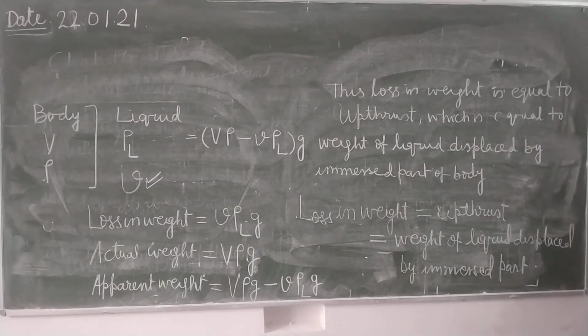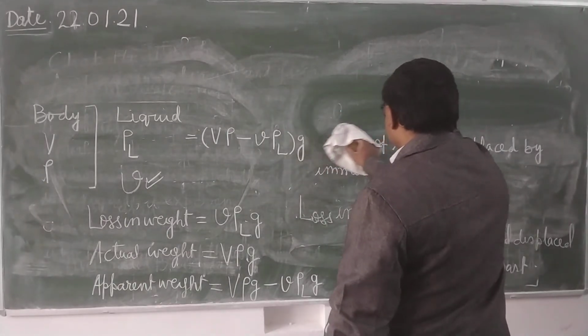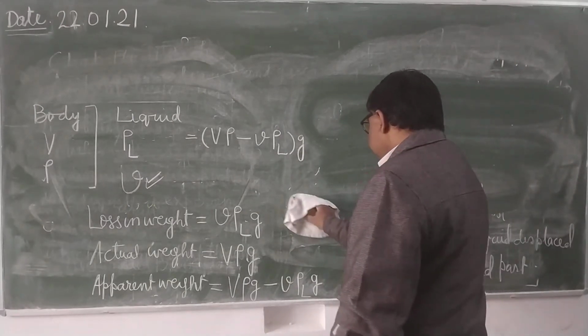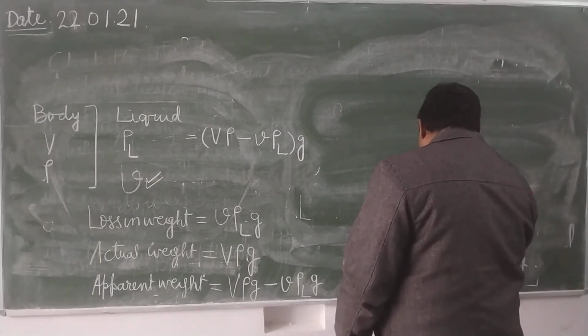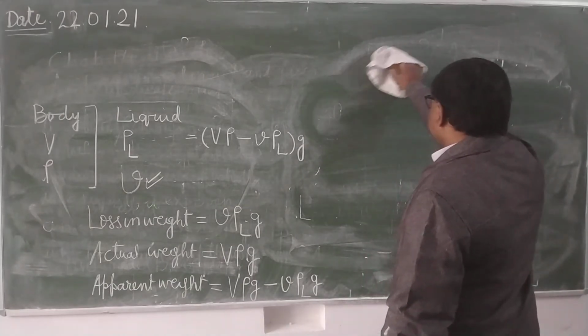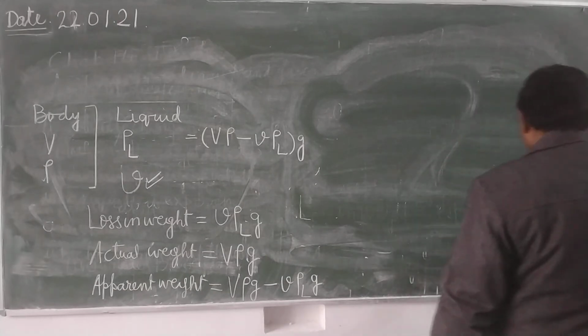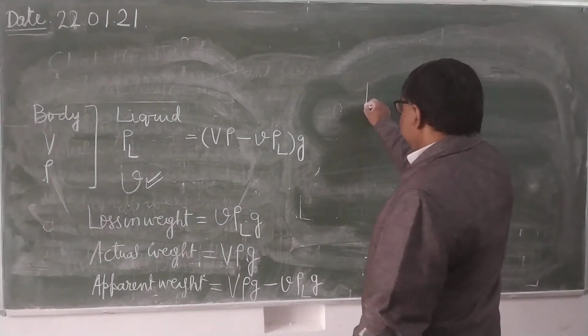According to the law of flotation, weight of floating object is equal to the weight of liquid displaced by immersed part of object, and weight of liquid displaced by immersed part is equal to upthrust.